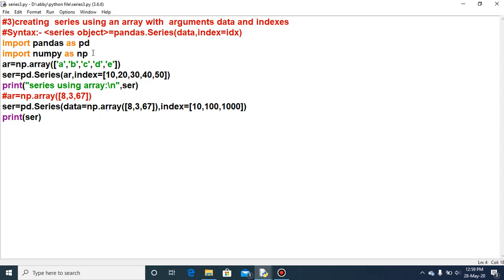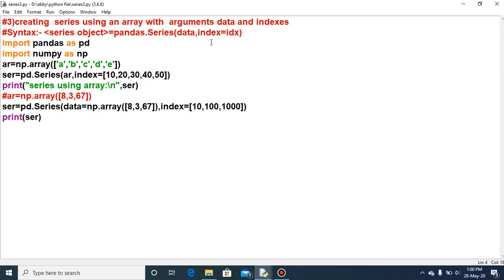The syntax is, if we want to use an array for creating the series, whether you want to provide just the data values or also the index explicitly.